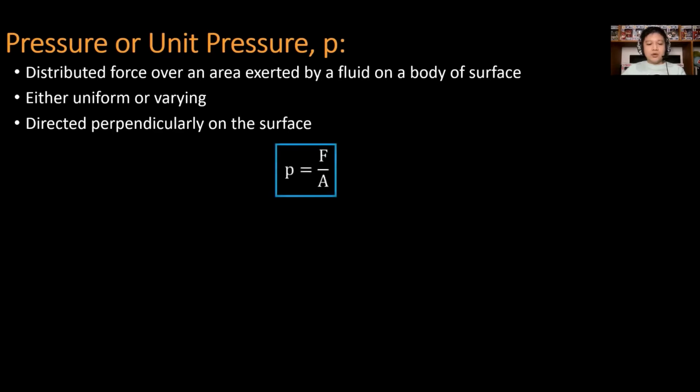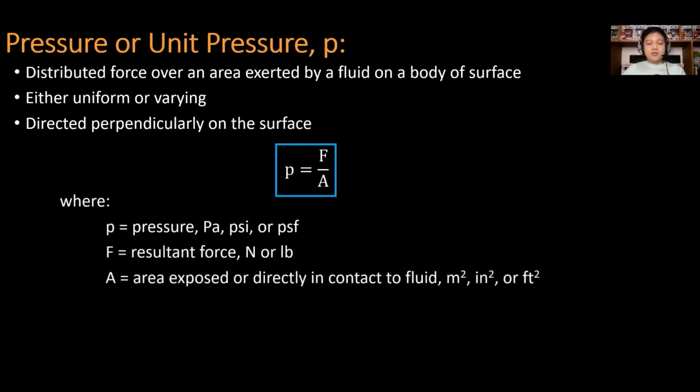In formula, P is equal to F all over A, where P is the pressure in Pascal, PSI, or PSF. F is the resultant force, in N or pounds, and A is the area exposed or directly in contact to the fluid in square meter, square inch, or square foot.